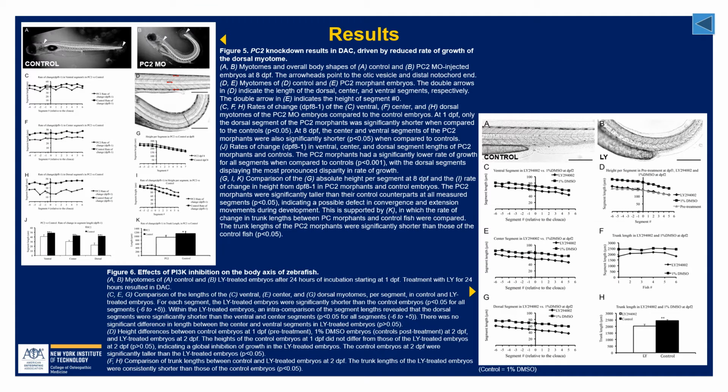First, we analyzed the myotomes of control and PC2 morpholino-injected or morphant fish and found that the dorsal myotomes of PC2 morphants had a significantly decreased rate of elongation compared with the control fish as early as 1 day post-fertilization, or DPF. The PC2 morphants also had shorter total trunk lengths and taller myotomes, meaning that they do not properly elongate their bodies during growth like the controls.